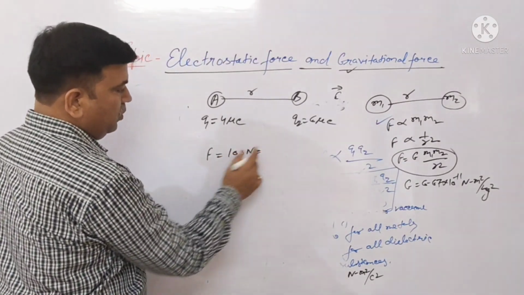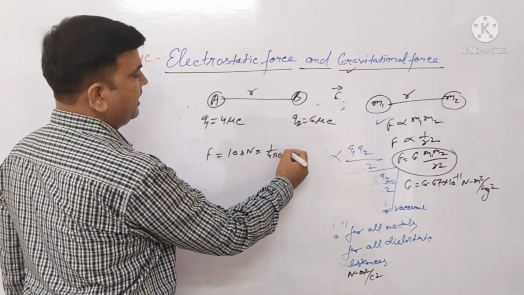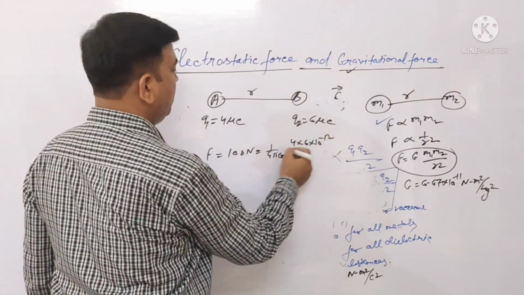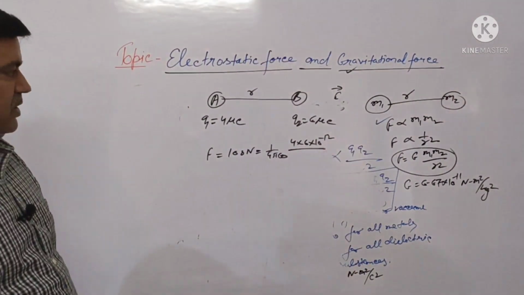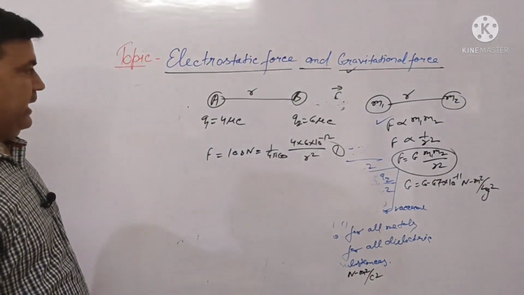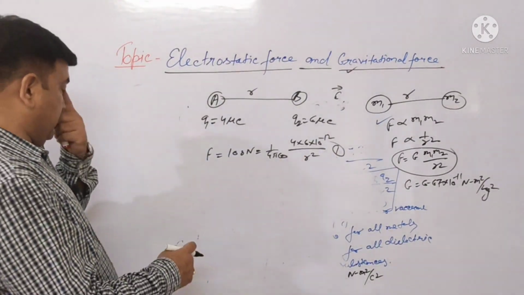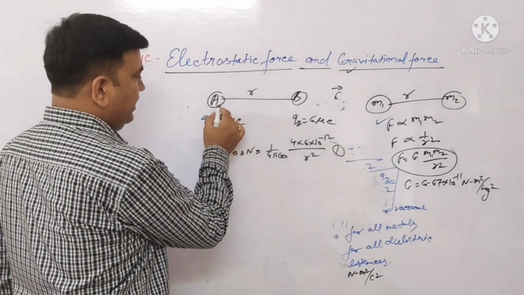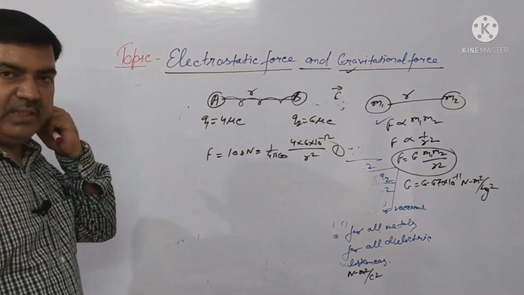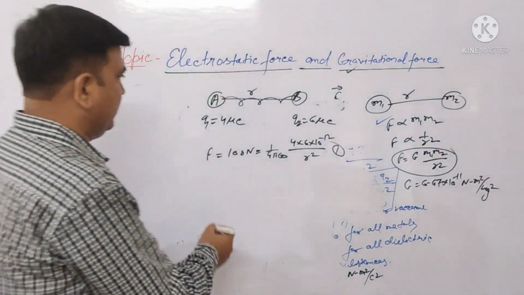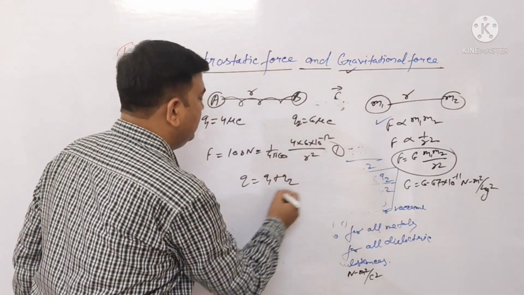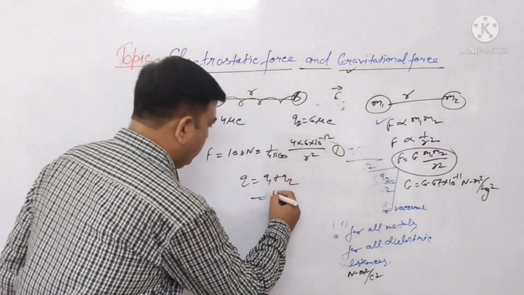So F equals 1 upon 4 pi epsilon naught into 4 into 6 into 10 to the power minus 12, because everyone knows 1 microcoulomb is 10 to the power minus 6 coulomb, divided by r square. It is equation first. Now we consider that both particles are joined with a wire. What is the effect? If both are joined together, then the charge should be added. Now the total charge is Q1 plus Q2, that is 4 plus 6.